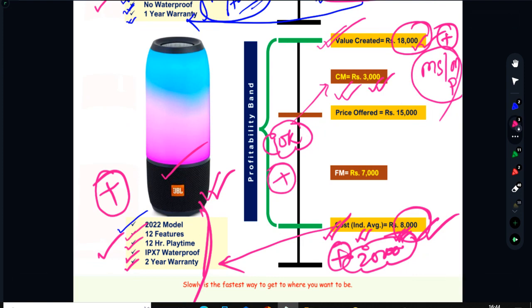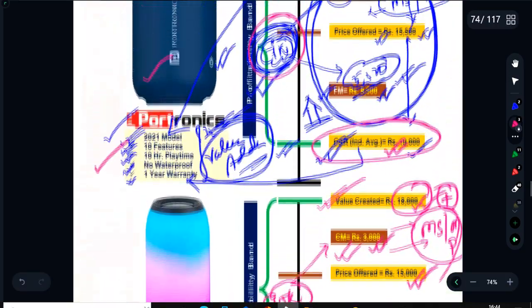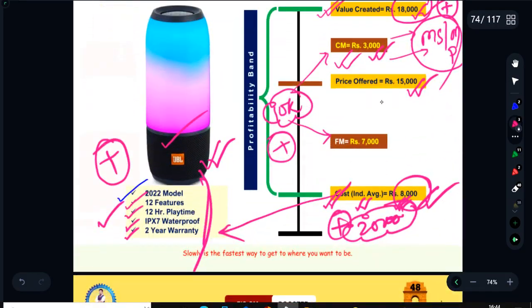Means they gave the customer a bigger discount, so the customer will buy their product, and their market share and market position will of course increase. And at the same time, 7,000 rupees will be the firm's margin. Why will the firm's margin be 7,000? It is very simple, because they are selling at 15,000 and this is less. While competing, they are charging 500 less. So again, they have an advantage.